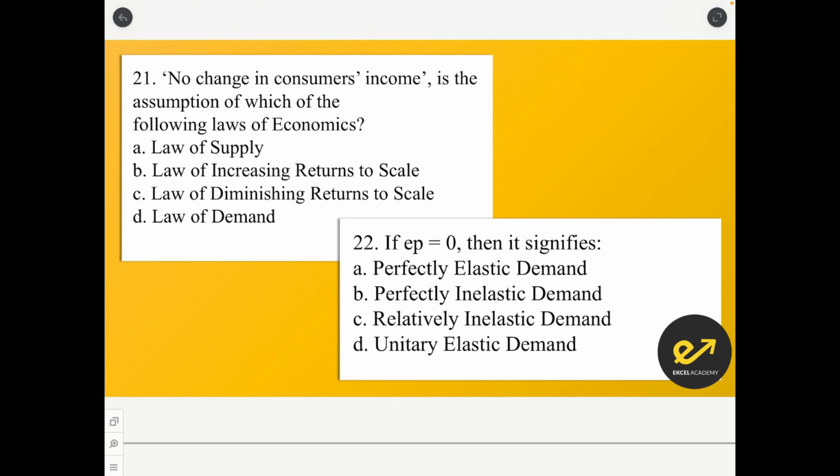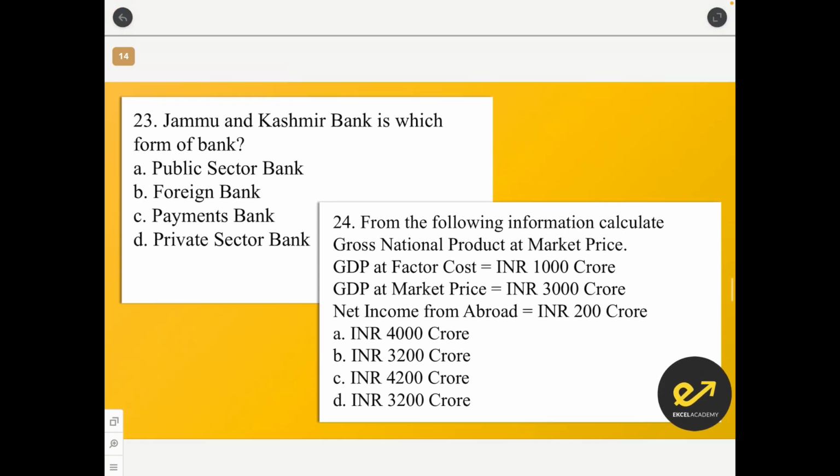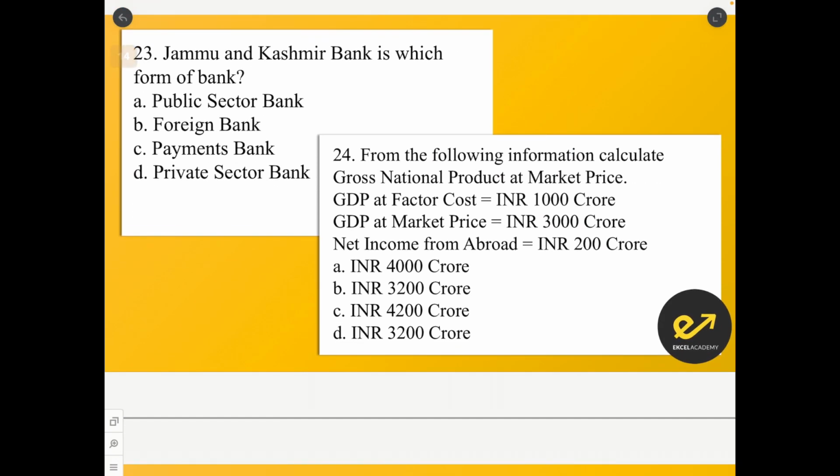No change in consumers' income is the assumption of which of the following law. So no change in consumers' income is the assumption that we make in the law of demand, right? If EP is equal to 0, then it is perfectly inelastic demand. Jammu and Kashmir Bank is which form of bank? It is a private sector bank.